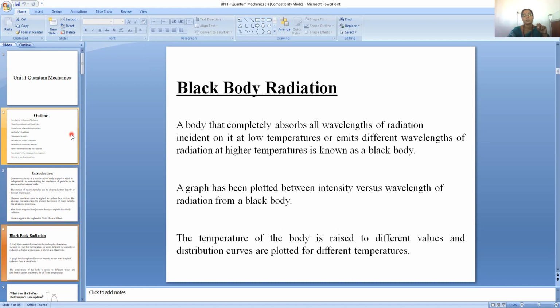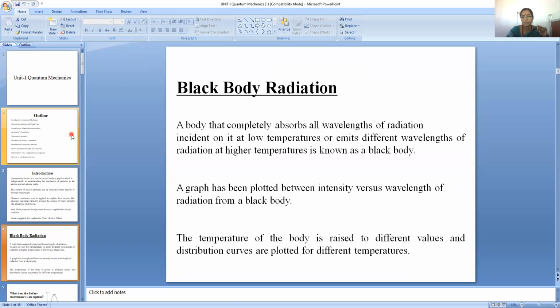What is a black body? Before going to the explanation of black body radiation, what is a black body? It is a body which absorbs all wavelengths of radiation incident on it when it is at low temperature, or it emits different kinds of wavelengths of radiation at high temperature. That means when we heat it. That kind of body we call a black body. For example, lamp black.